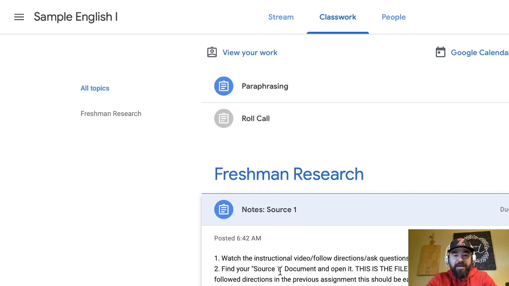Step two: find my source document. I'm being a little catty right here, but if you didn't follow directions, it's going to be tough to find untitled. If you never title your files, it's going to be hard to search for those. You can still do it, it's just a little bit more difficult.